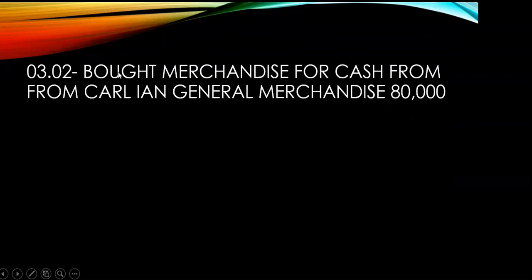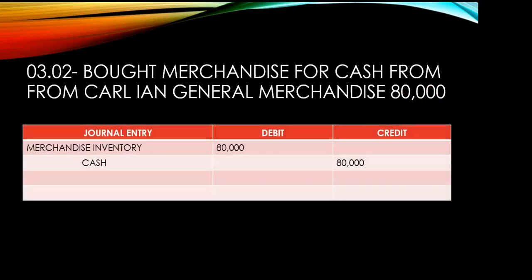Okay, next transaction, we have here bought merchandise for cash from Carl Ian General Merchandise, 80,000. So what is our journal entry for this transaction? We have debit merchandise inventory 80,000 and credit cash. Bakit yung debit natin ay merchandise inventory?